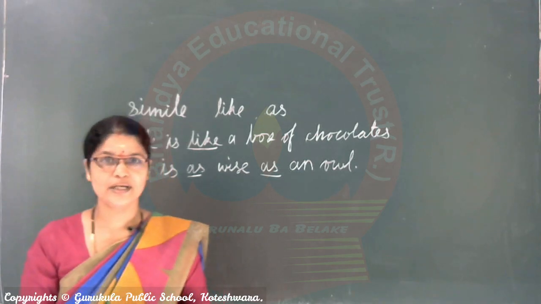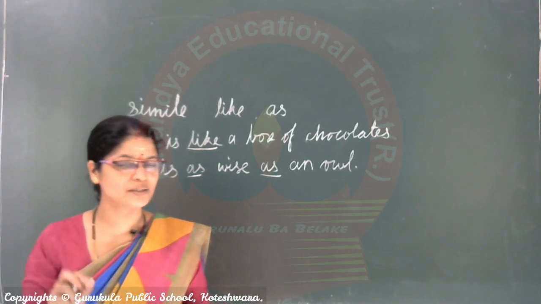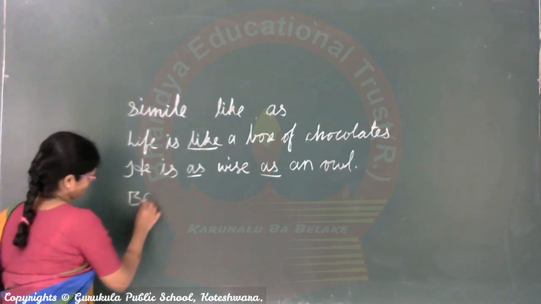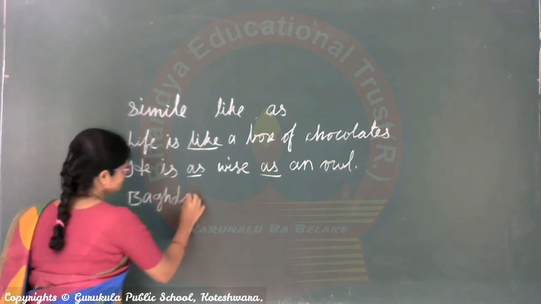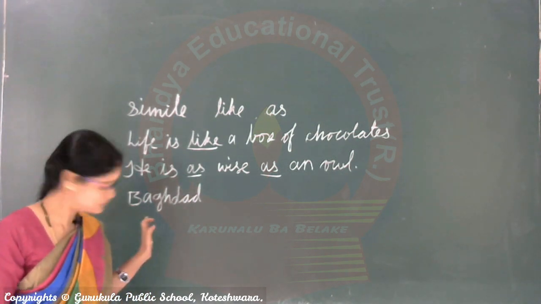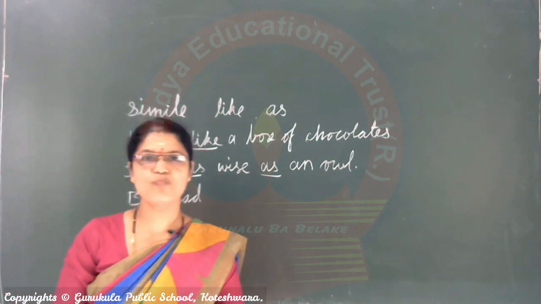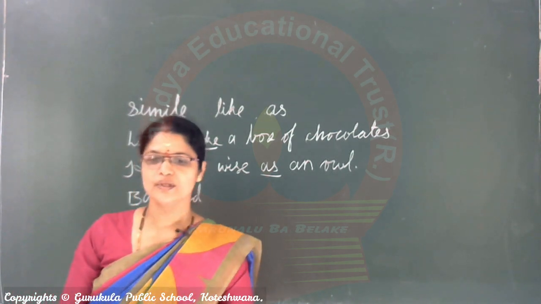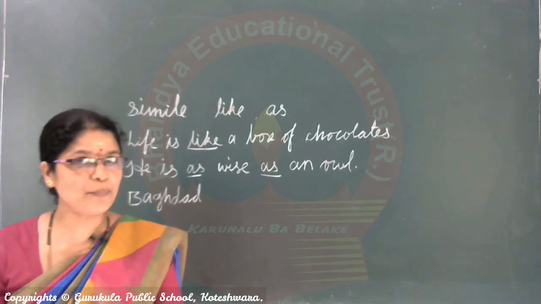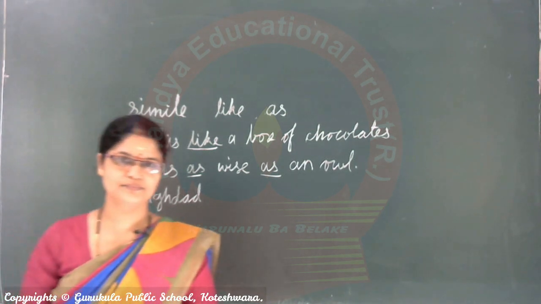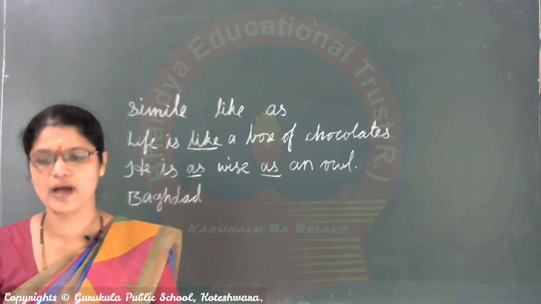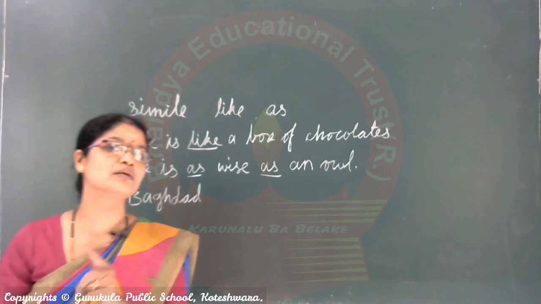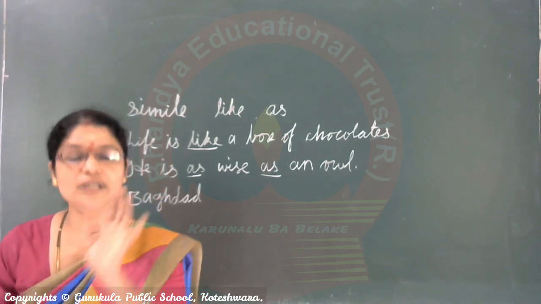Next one word. Have you heard Baghdad? What's the importance of Baghdad? Where is it? Baghdad is the capital of Iraq. It is the third largest city in the Arab world.